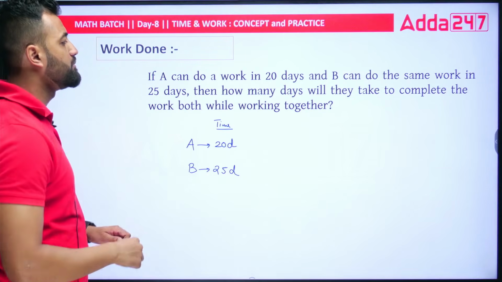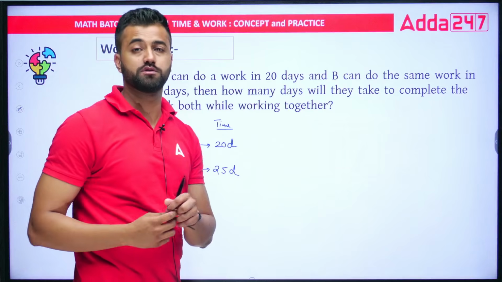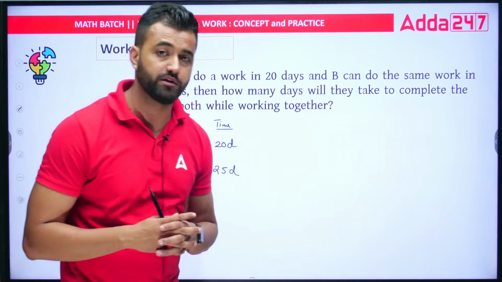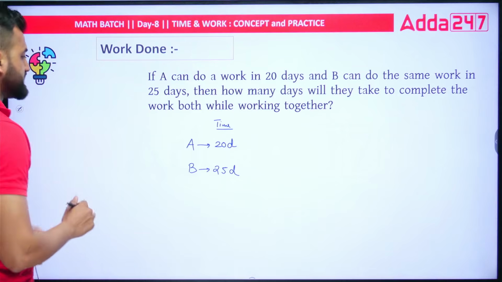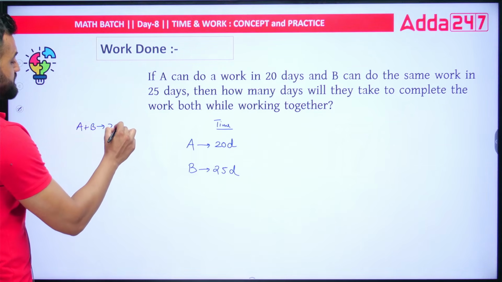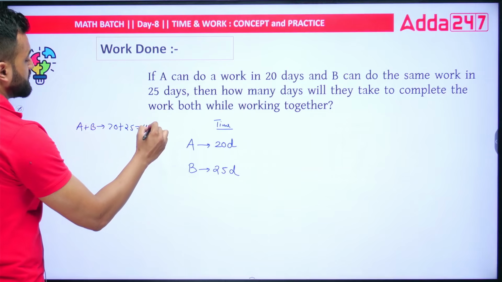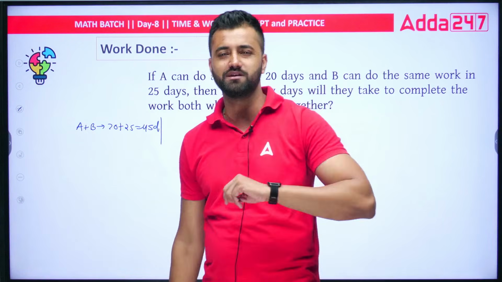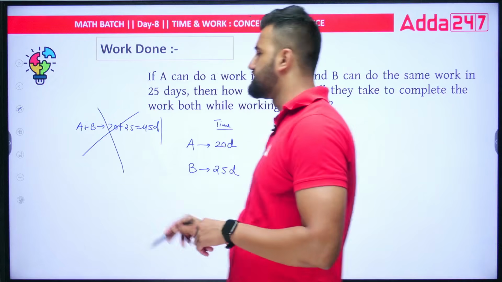Now they are asking how many days they will take to complete the work if both of them work together. Suppose I ask A and B to work together, how many days will they take to complete the work? The most common mistake students make is this: A and B working together, right sir? Very simple. You do 20 plus 25 and you'll get 45 days. Do you think it'll take 45 days to complete a work if two persons work together? Obviously not, right? Obviously not possible, sir.